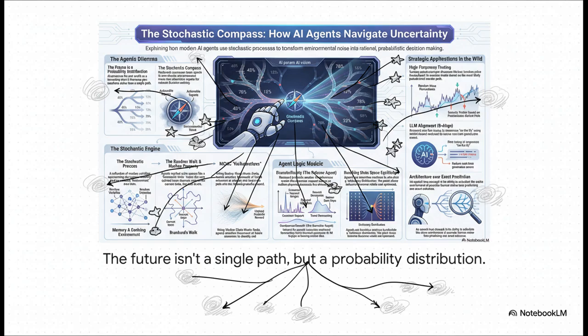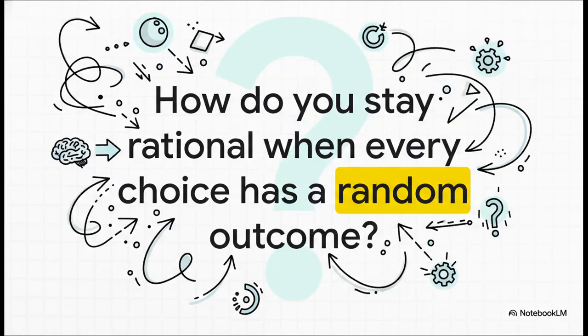Okay, put yourself in the machine's shoes for a second. You see two paths. Path alpha, 78% chance it's clear. Path beta, it's faster, but there's only a 45% chance of a clear run. What's the call? See, there's no single right answer because the future isn't a straight line. It's a massive, tangled web of probabilities. And that right there, that's the core dilemma for any AI agent that has to operate in the real world.